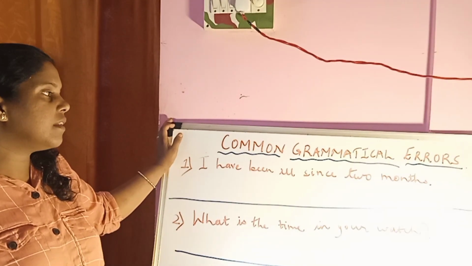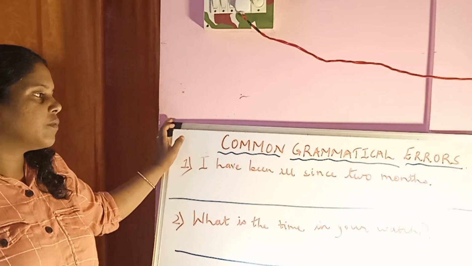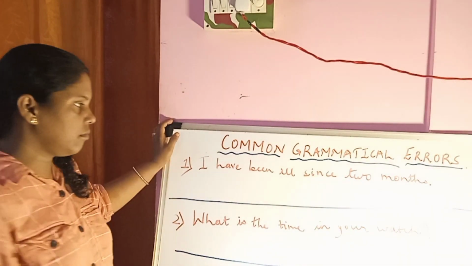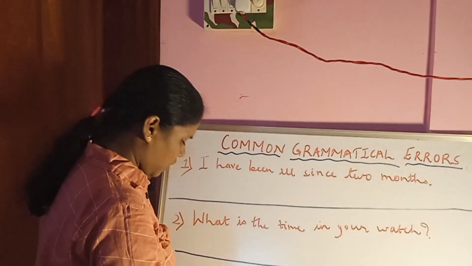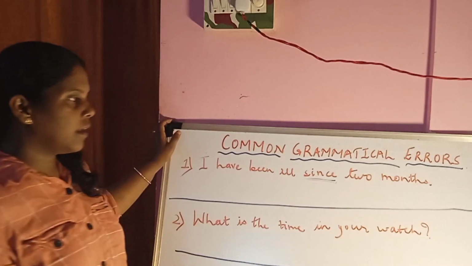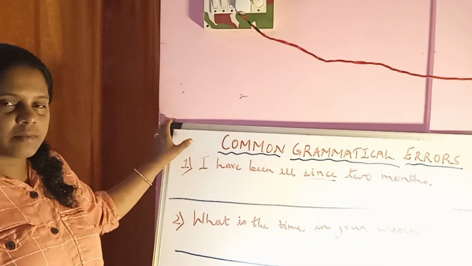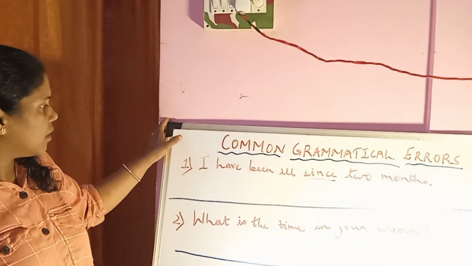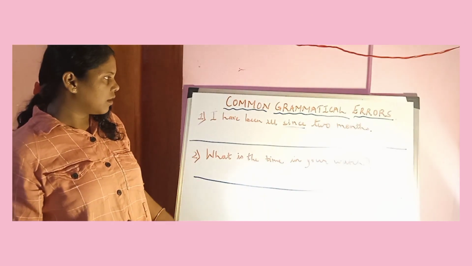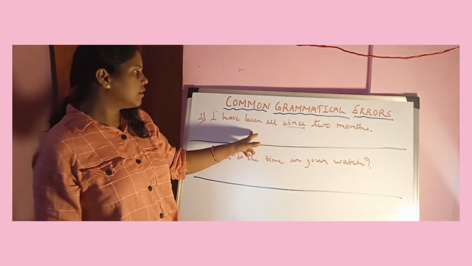He has been ill since 2 months. Since is the error. Since is used when an action started and still it is continued.